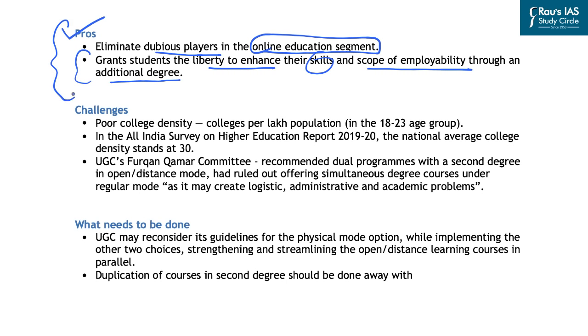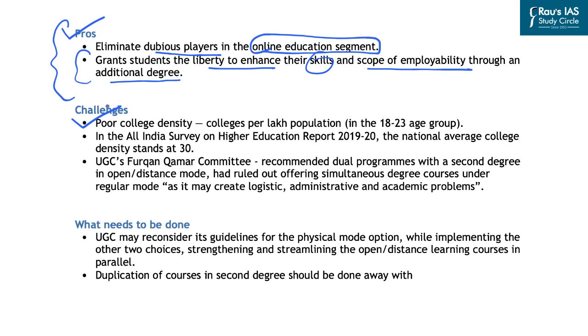However, there are certain challenges. In this regard, there might be students who might be bright in studies, and these students can take two seats in two of the important programs that are provided by the government of India. However, if we look at the current college density in India, it is very poor. That is why one student acquiring two seats in already poor density of colleges might affect the accessibility to education to different sections of the society.